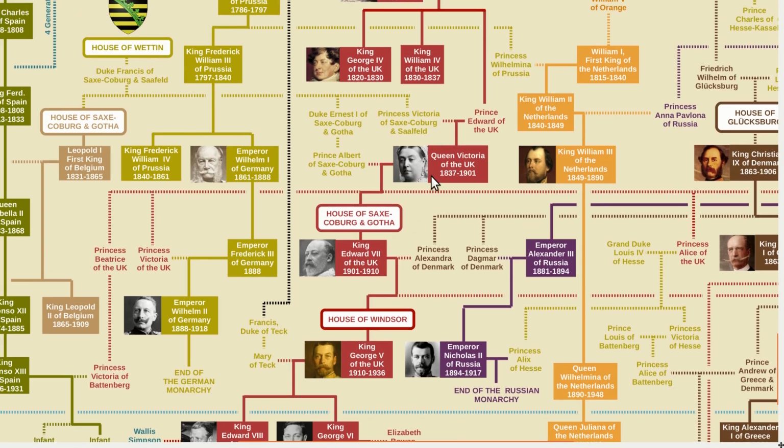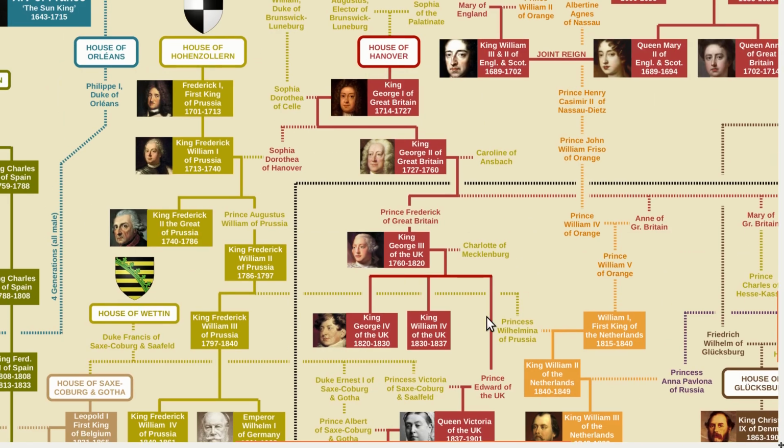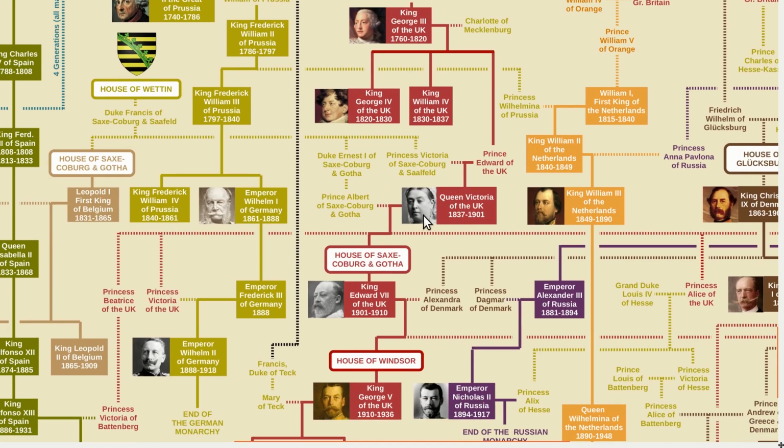Kind of like if we go up here, Queen Victoria was from the House of Hanover. But when her son, King Edward VII, became king, the house name changed and was named after the father. That was the custom throughout most of history.